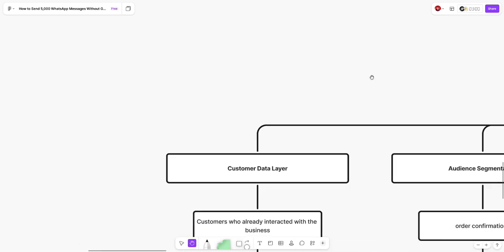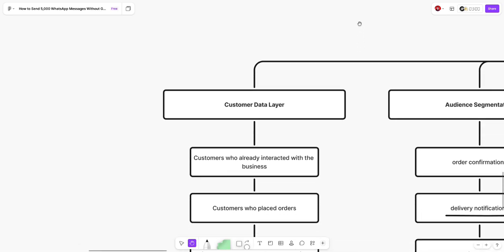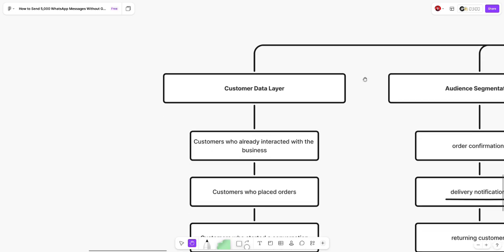The first one is the customer data layer. What I mean here is that always send campaigns to your customers only. Never send a campaign to a list of people that you purchased from the internet or stuff like this. No, you have to have customers so that Meta can track them. You know what I'm saying? For example, so that Meta can know that this customer that you are sending a message to already sent you a message or had a conversation with you, ordered something from you, and stuff like this. So always send to customers only. Send to people who already did an interaction with your business.